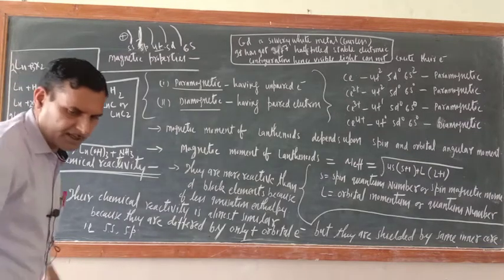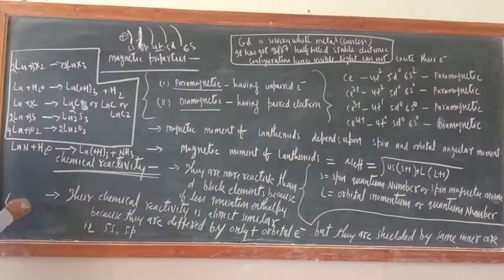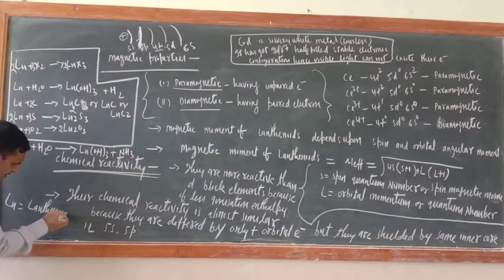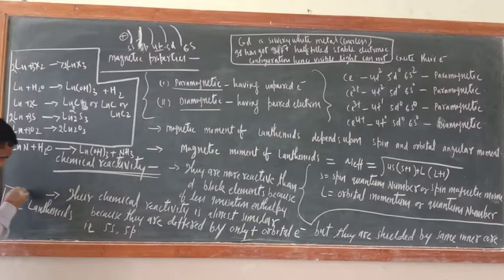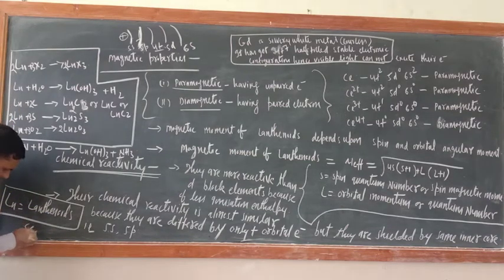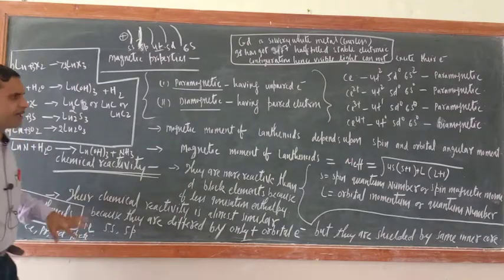I will write here, Ln equal to lanthanoids. Now Ln means any lanthanide element you can take here, okay. Have you got this one or not? Lanthanoids means you can take here cerium, promethium, gadolinium, ytterbium, anyone, etc.